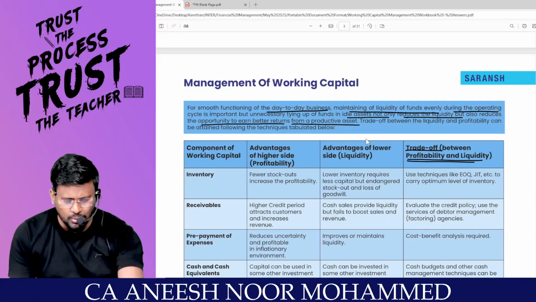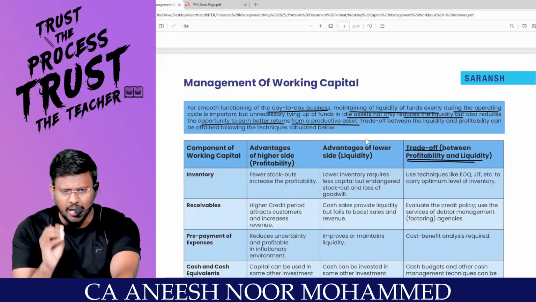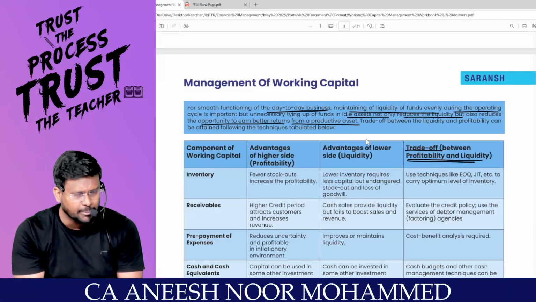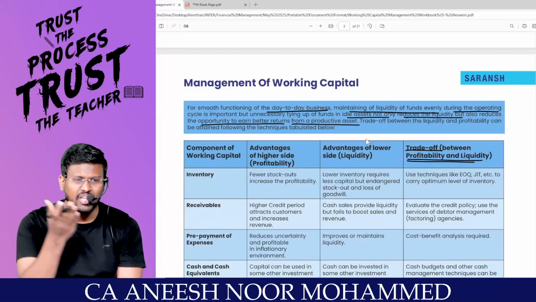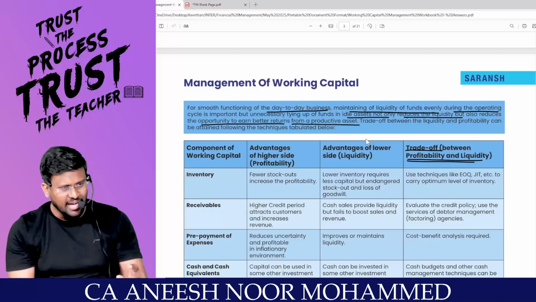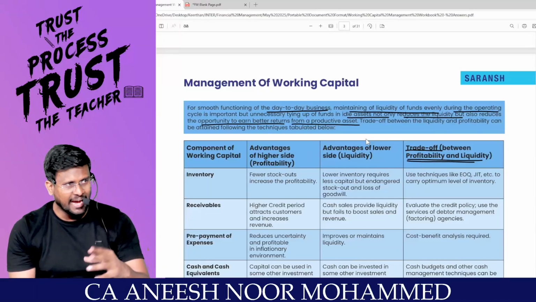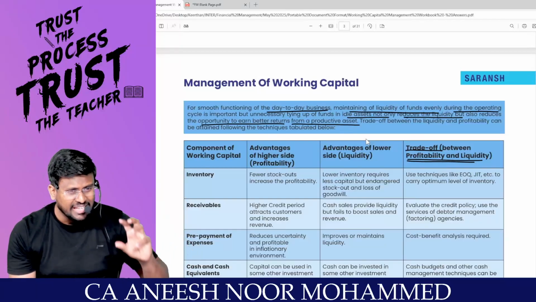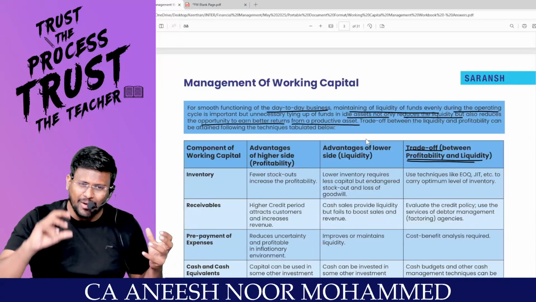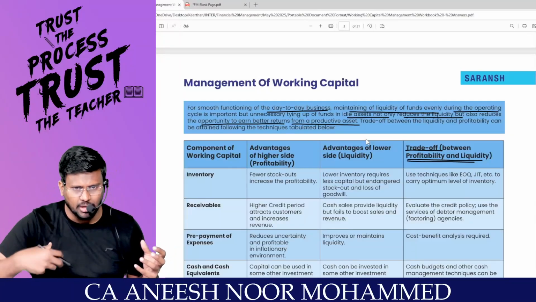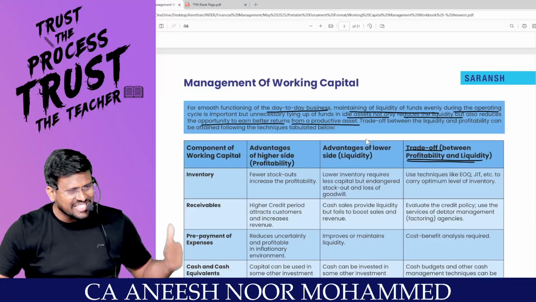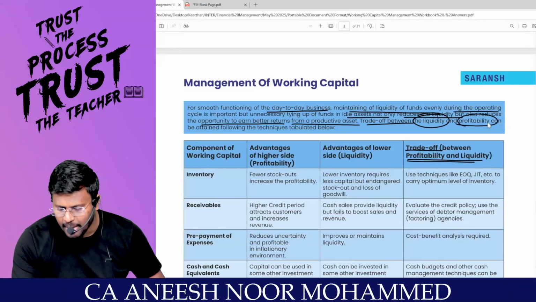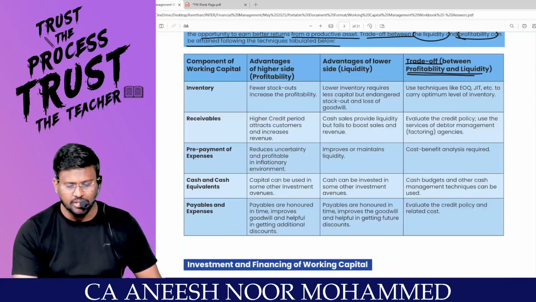Sir, I understood that in each element of the working capital I have to invest. But if you are investing more money in each element of working capital, unnecessarily my money will be held up there. Two things will happen. I am losing an opportunity to earn a return. If I would have invested that money somewhere else, I would have got some return. And here also, unnecessary idle funds are parked.